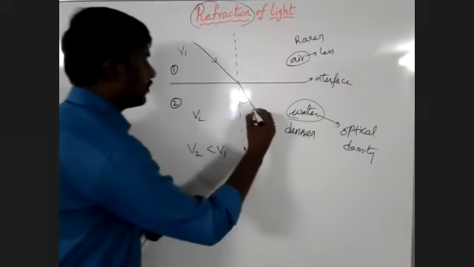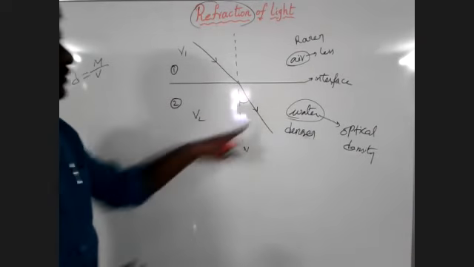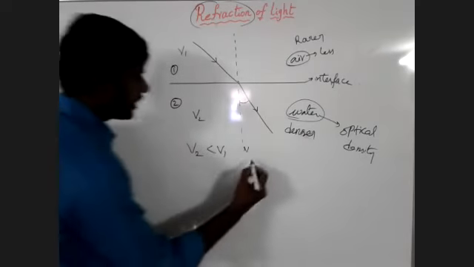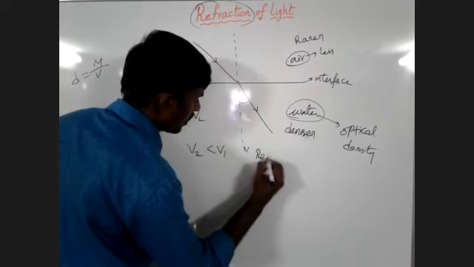When the light ray travels from rarer medium to denser medium, the refracted ray is closest to the normal.